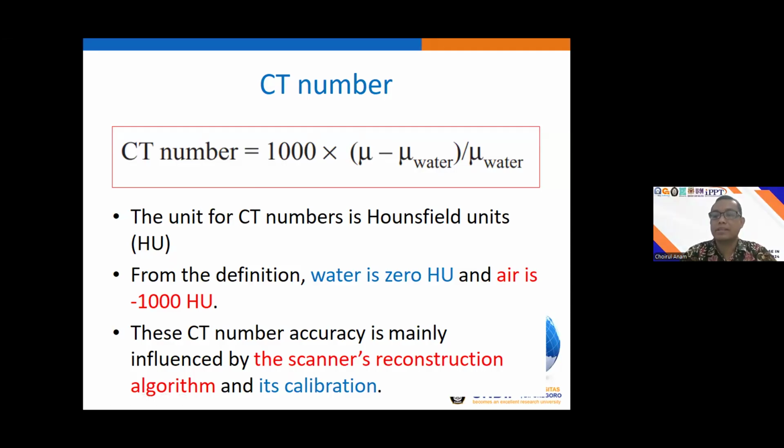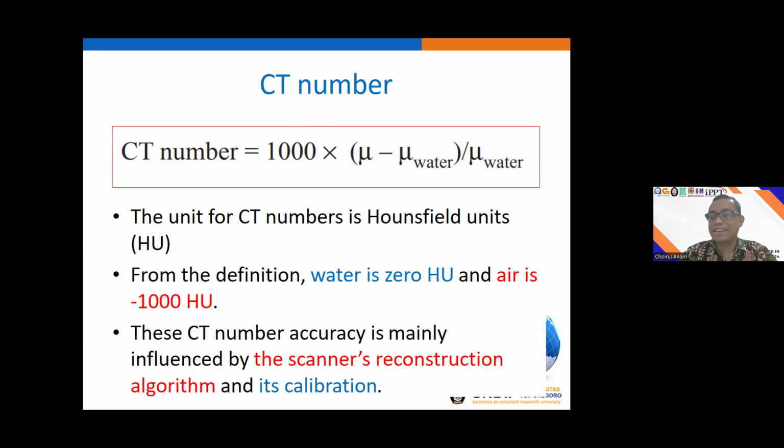So the water should be 0. For air, the mu is 0, so 0 minus mu water, divided by mu water, will be -1, and -1 multiplied by 1000 is -1000. So by the definition, the water will be 0 and the air will be -1000 Hounsfield units. Okay, this is the CT number.